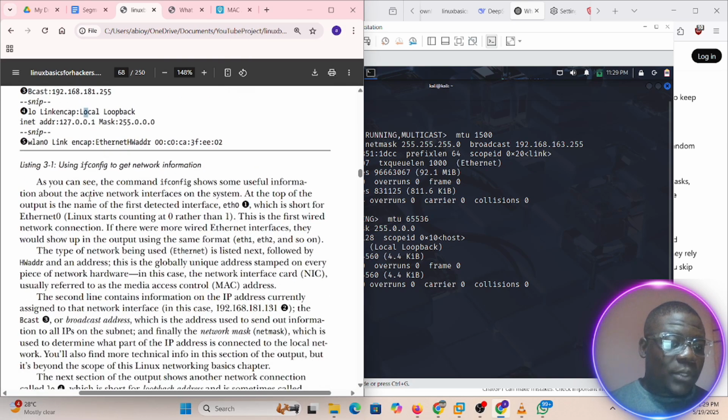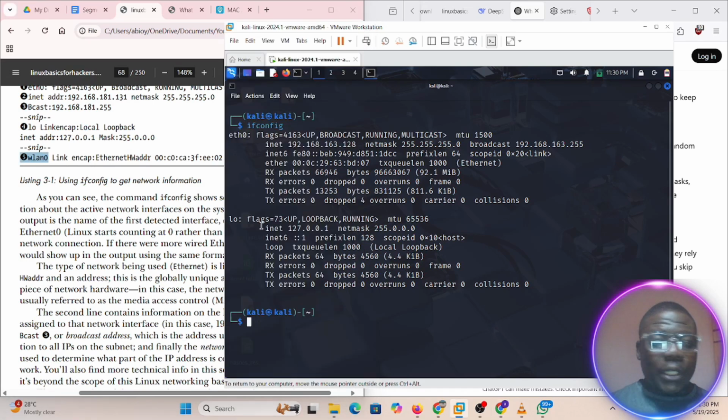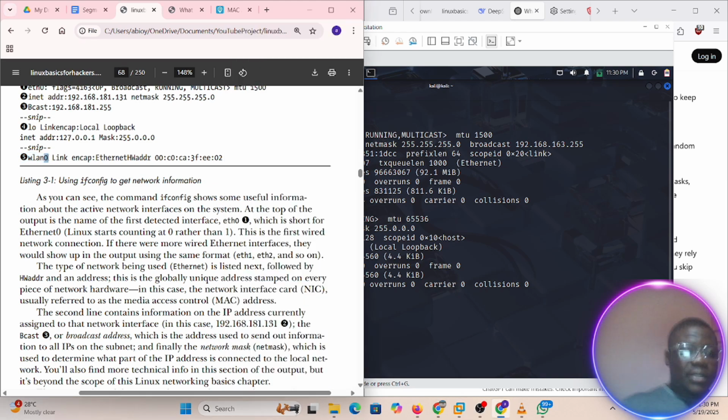So once you are done, this is Wi-Fi. I'm not using Wi-Fi. Assuming we are using Wi-Fi, it would have been listed here as wlo, like what they have here. I'm pretty sure he is using Wi-Fi. That's why he has this, or probably because the way he installed his own Kali is quite different. I'm using a plug and play Kali, but I'm going to do a video on how you can install Kali as if you are installing a fresh OS on a system that you just bought, on your VM. I'm going to do a video about that before the weekend. I'm going to drop that.